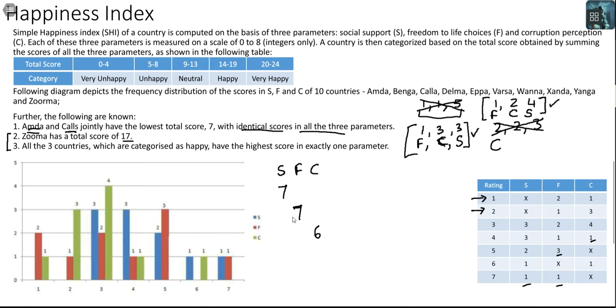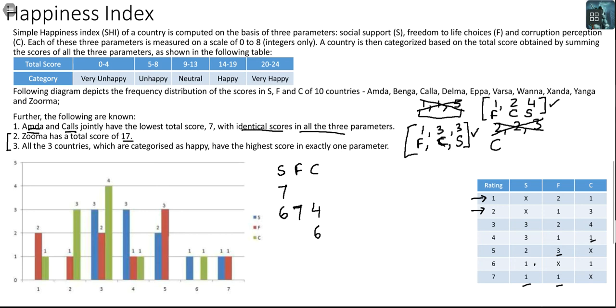Okay, let us try the same thing with 7 in F. If I have 7 in F, this 6 that is present in S becomes available. Yes, I can get this. Let me get a 6 here, and then I will need a 4 here. Is a 4 available? Yes, a 4 is available. So this is wonderful. One case I have got. Can I make it in any other way? Let me try. 7, 7, 6. I have a 7 here. Can I get a 5 here? If I get a 5 here, I will not be able to get a 5 here. And if I get 4 here, I will not be able to get a 6 here. So all possible cases with 7 in F have been listed.